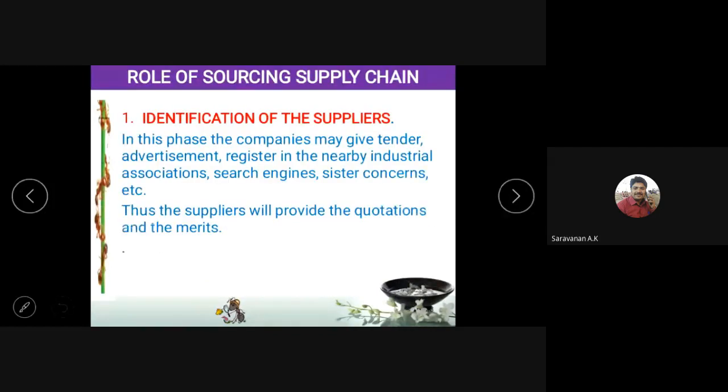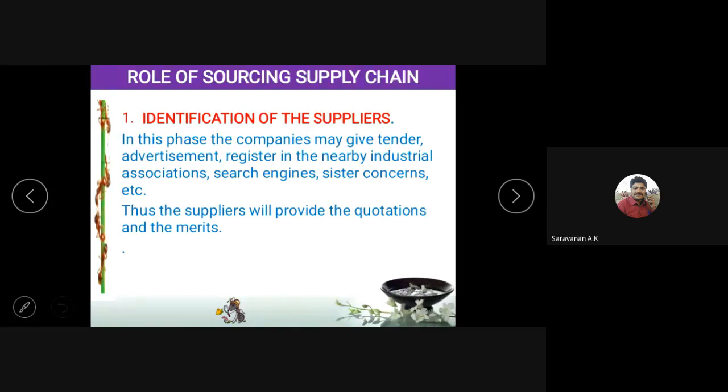Identification of the supplier. How to identify a supplier? If it is a government, it will give the tender in the newspaper. So the suppliers will apply for the tender and they will select the best. Okay. If it is a company like a government aided company, they give the advertisement in the newspaper: I want this thing, I want this thing, like that. You can see the EB panel setting advertisements in the newspaper often. They will ask for the EB panel design and fabrications.